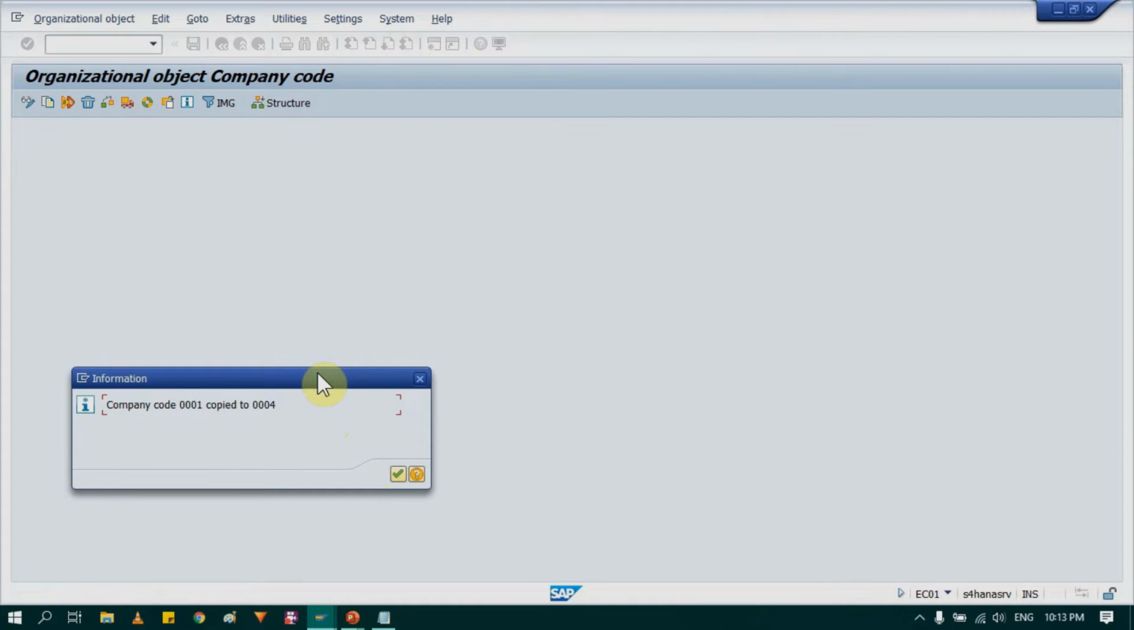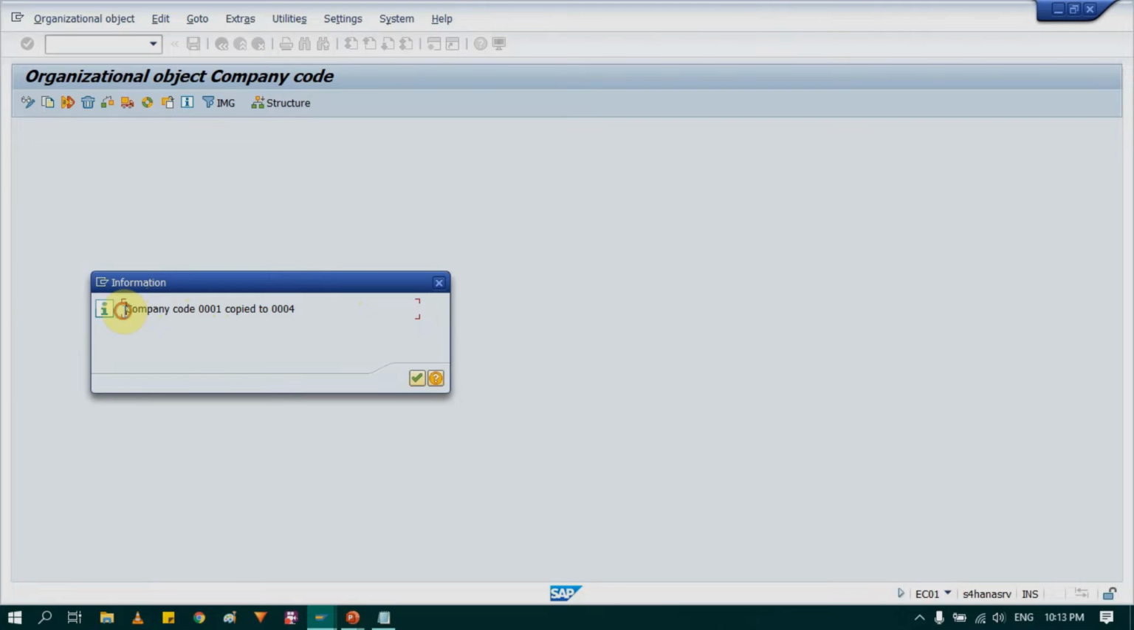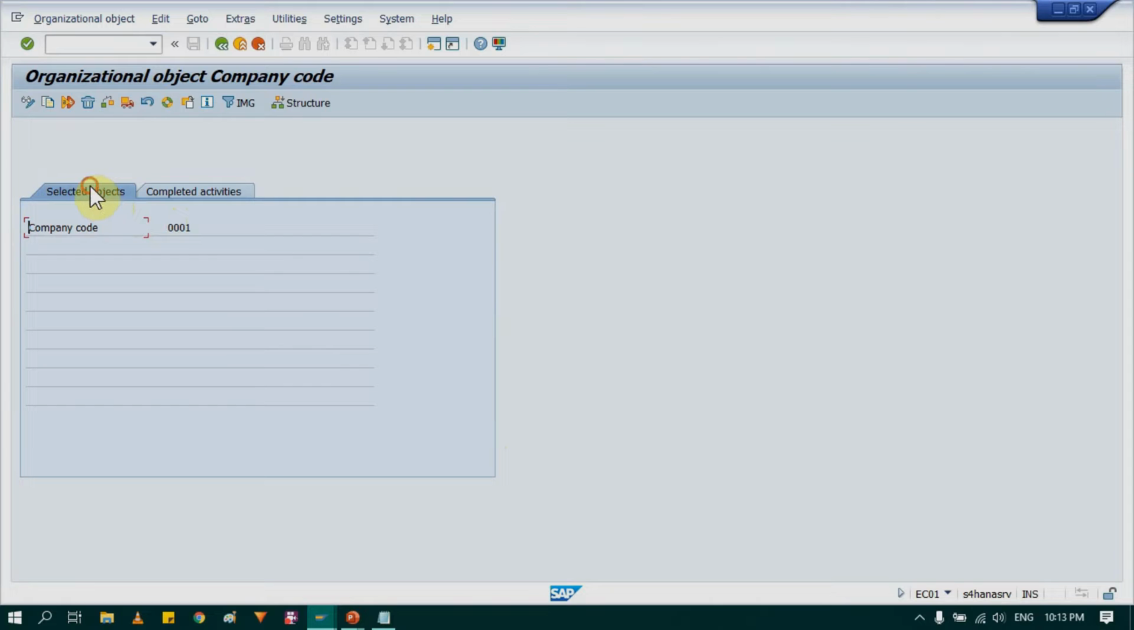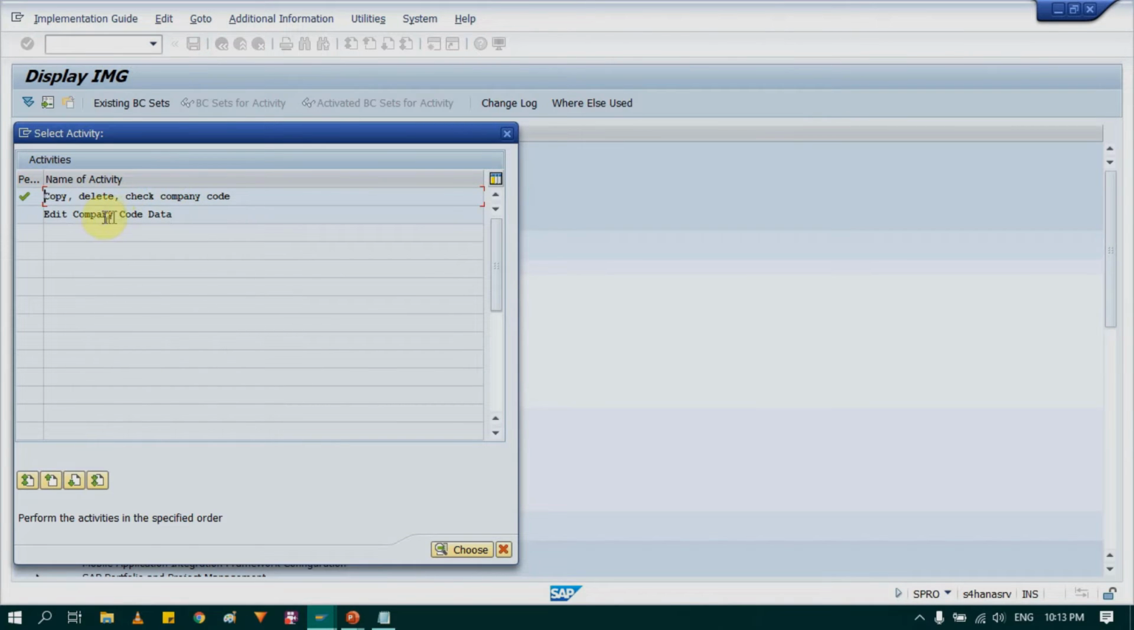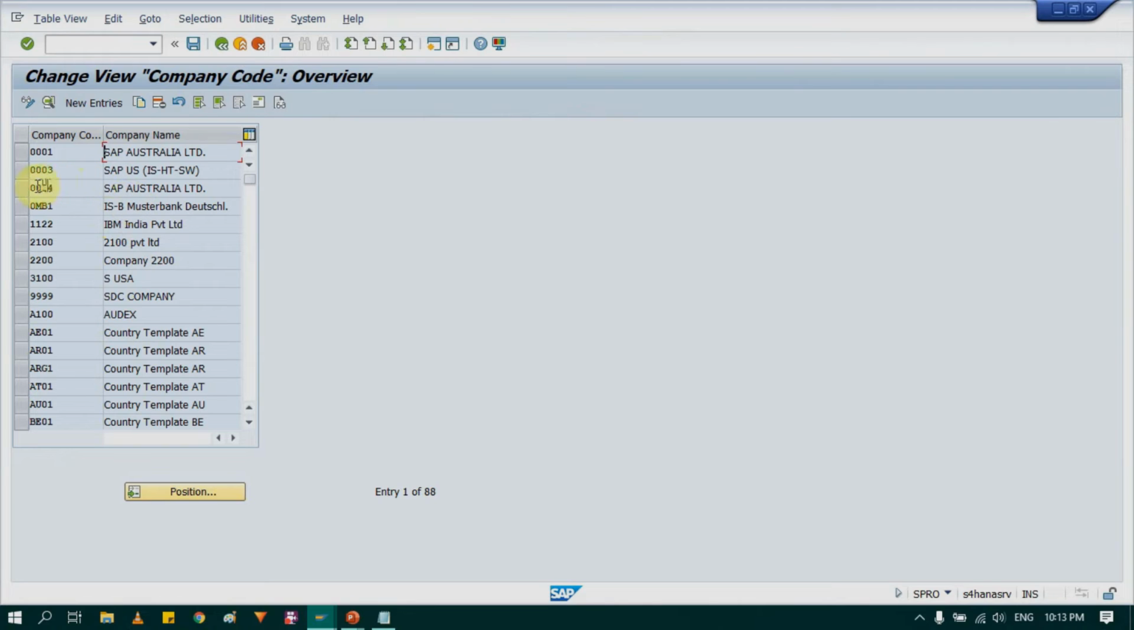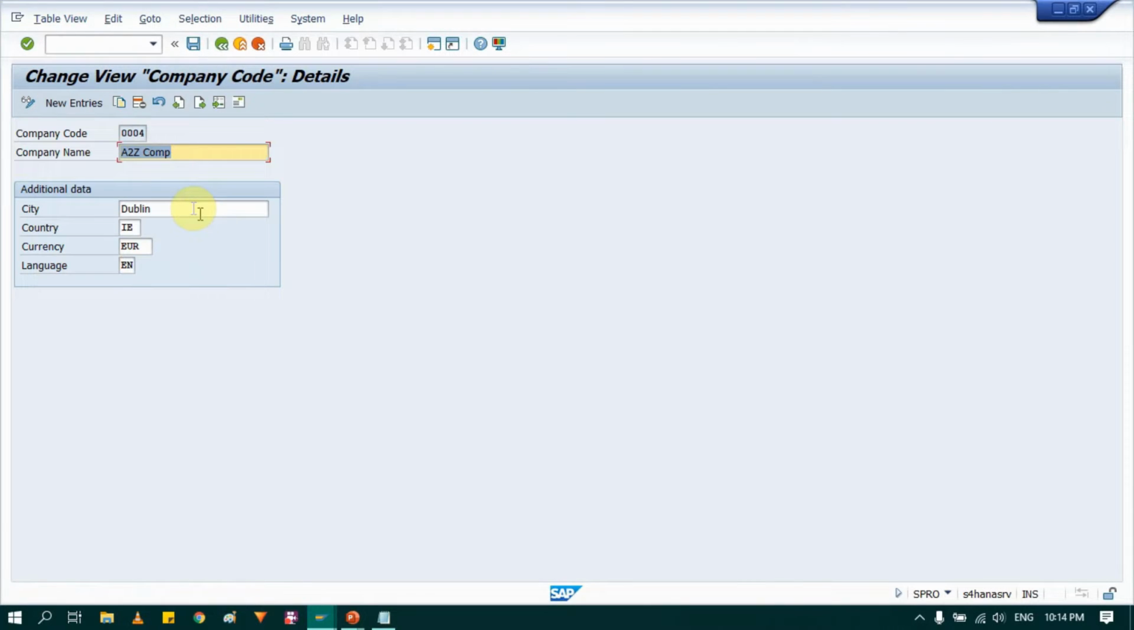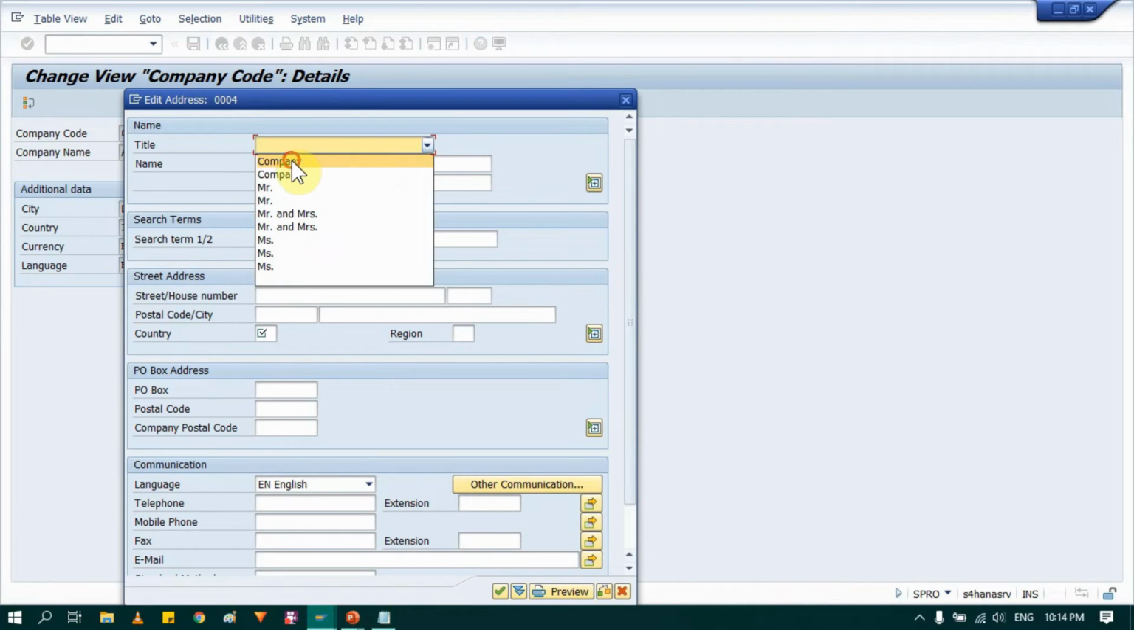Once everything is copied, you will see this message. So we can see that the company code from this to this is copied, the new company code. Just click okay. Again, go back. Then go into the second tab on the same page where you can see the option of edit company code data. Go into that. Then select this option and click on details, or you may double click on it. Then click here on the address tab where you can maintain the detailed address for the company code.